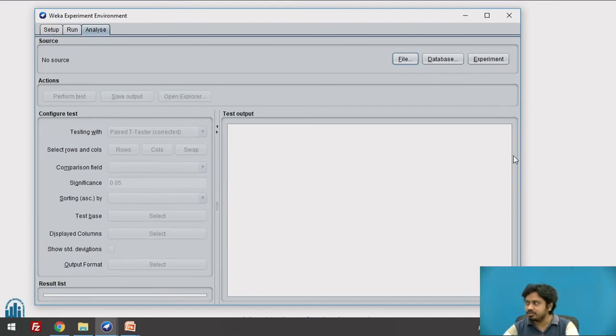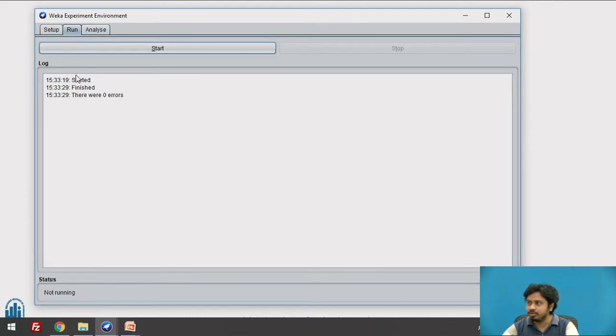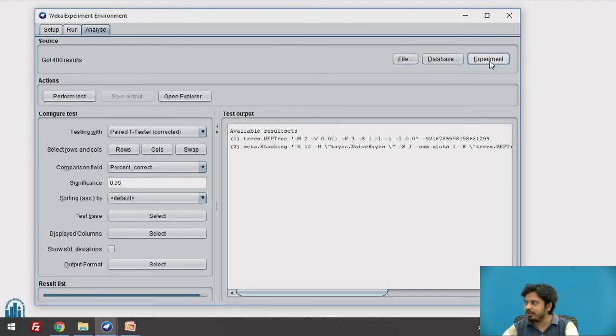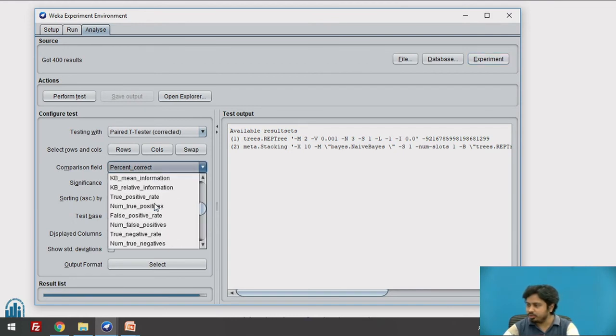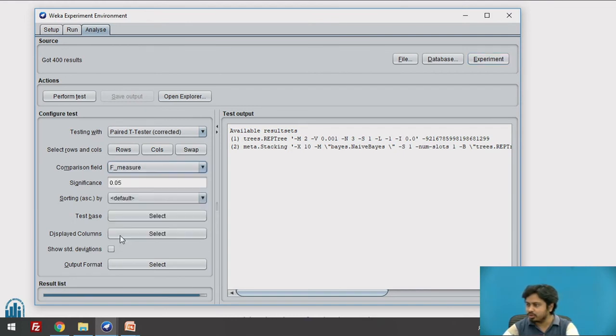Now I'll go to analyze. I want to load the results of this setup run, so I'll click on experiment. It loads that. Here I am using a paired t-test, using the corrected version which Weka has deployed. I want to compare the performance of these two ML models over two data sets. Here I usually prefer to do the comparison on F1 score.